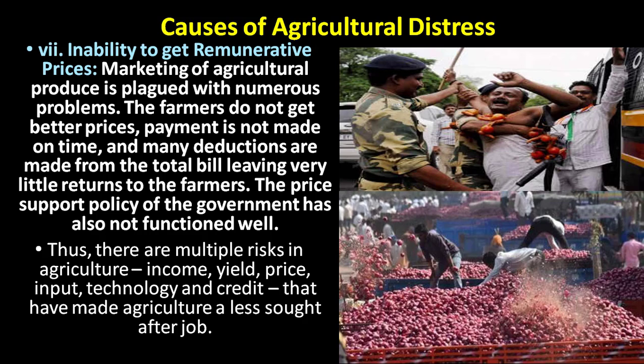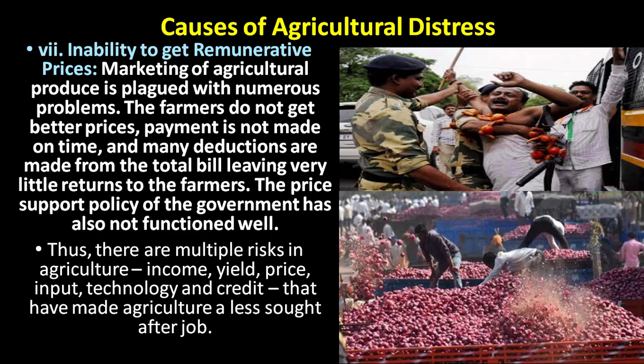Even though a farmer struggles to grow the crop and struggles to bring that crop to market, finally he invests a maximum but receives very little. So that is also one of the major causes of agricultural distress.